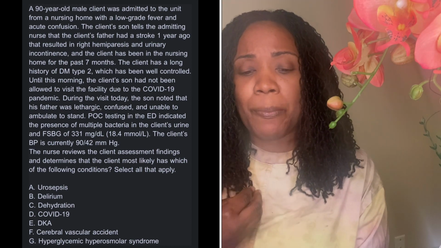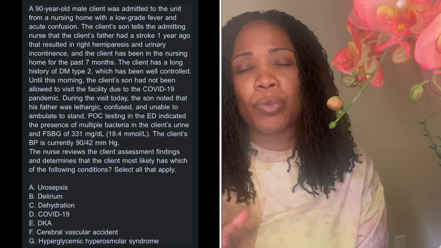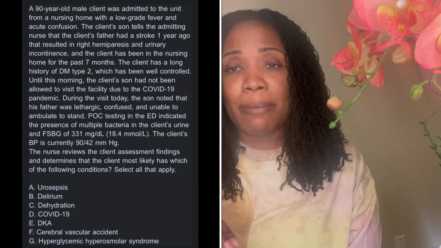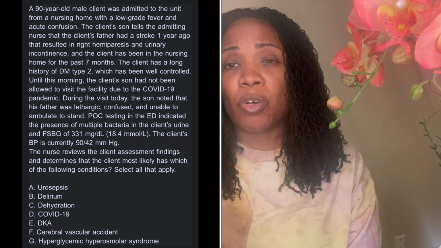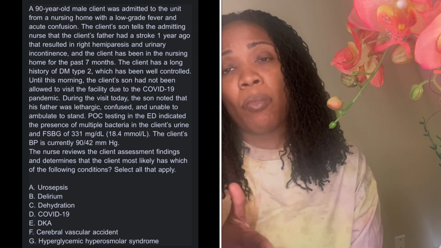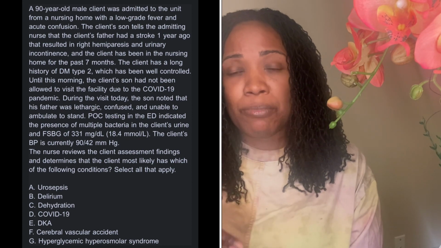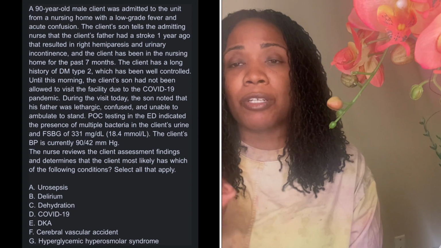The next one is hyperglycemic hyperosmolar syndrome. Now that usually happens with type 2 diabetics, if you're not familiar with that. Type 2 diabetics usually do not go through diabetic ketoacidosis. Only type 1 diabetics will go through diabetic ketoacidosis. Your type 2 diabetics will go through hyperglycemic hyperosmolar syndrome.